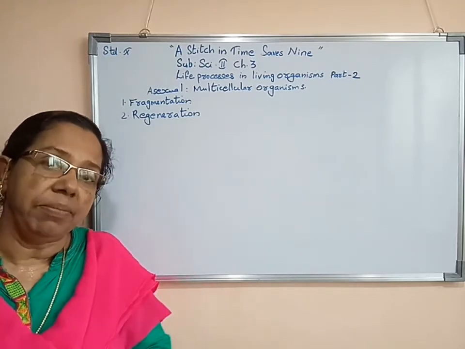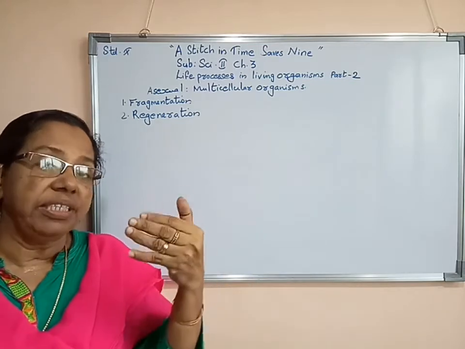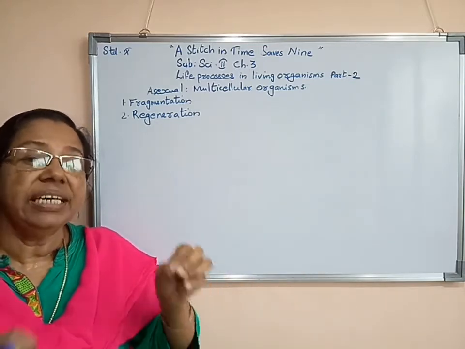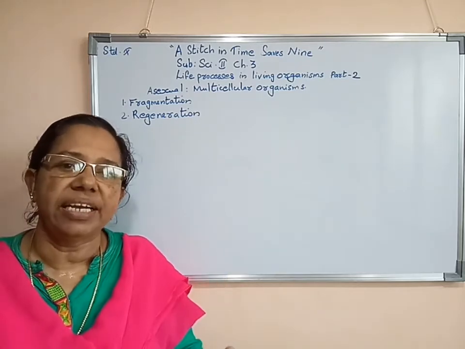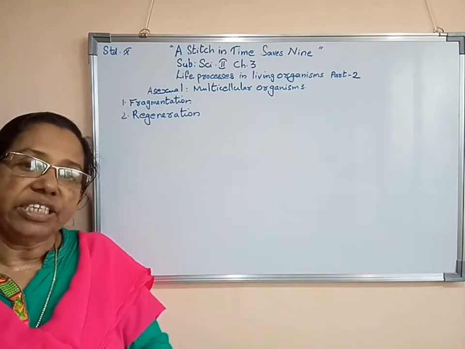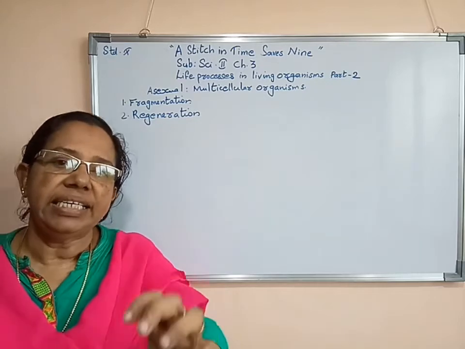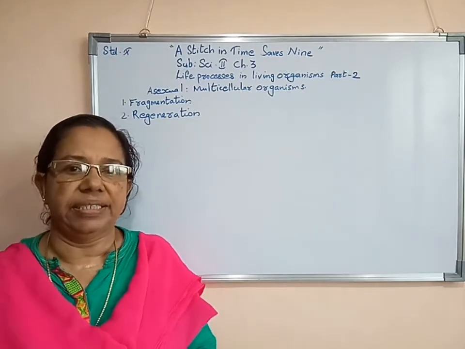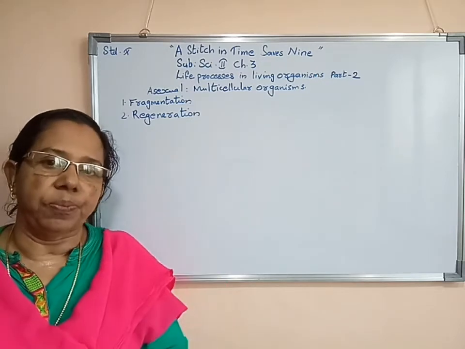But it has some limitation. Only its tail grows back, no other part. If a hand or a leg is cut, or any other part of its body is cut, then it won't regenerate. So we can say that in the case of the house lizard, there is a limitation in its regeneration process. Only its tail part regenerates and grows again.